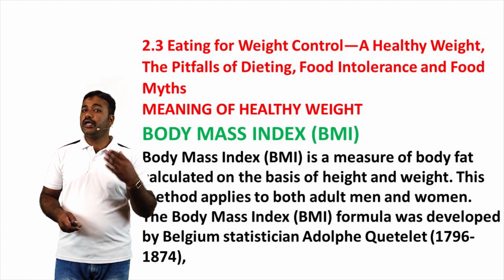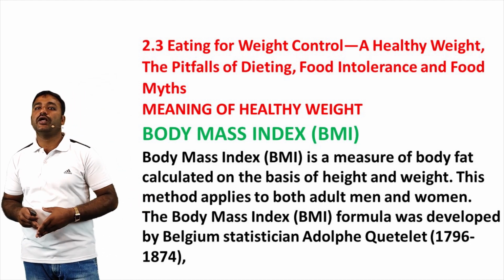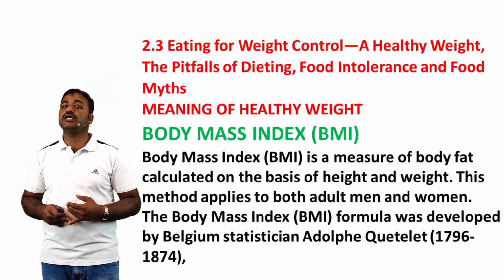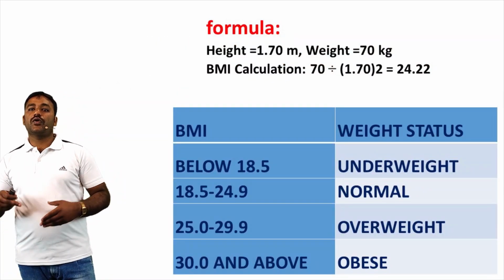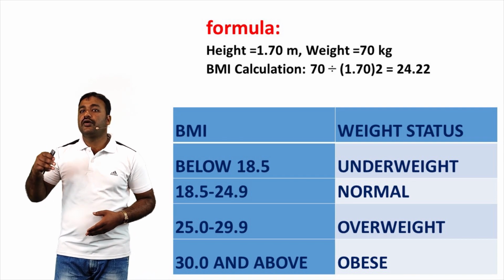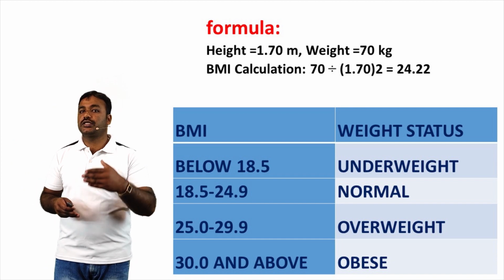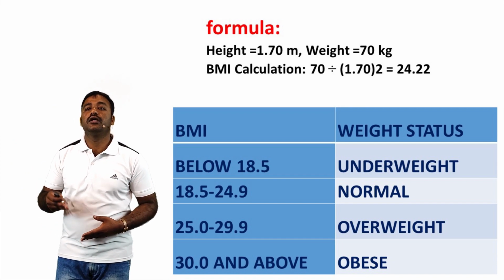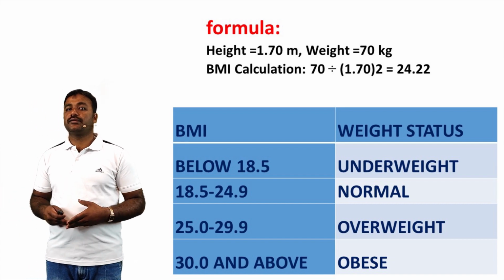The body mass index formula was developed by Belgian statistician Adolphe Quetelet between 1796 and 1874 and was known as the Quetelet index. To calculate BMI, take the weight in kilograms and divide it by height in meters. Then divide that number once again by height in meters.